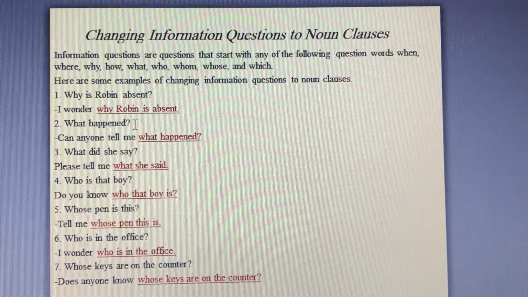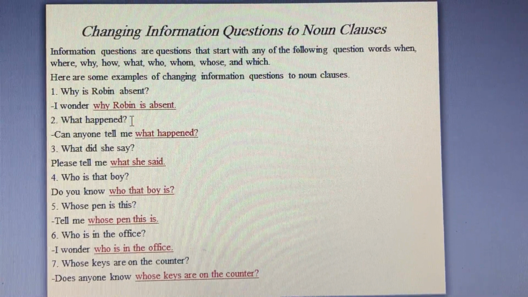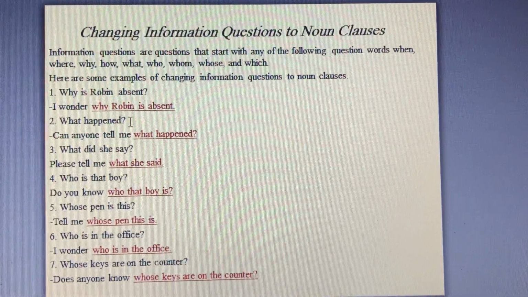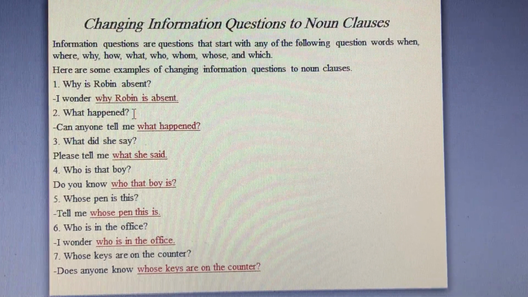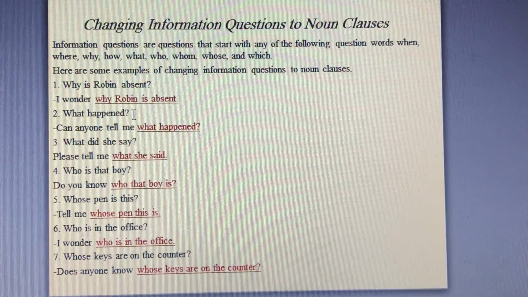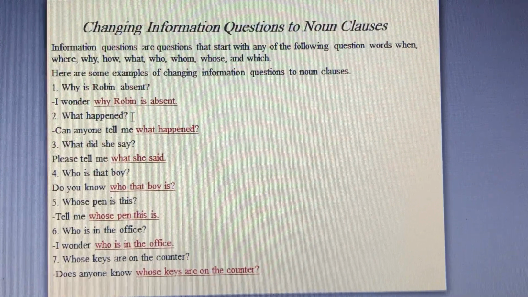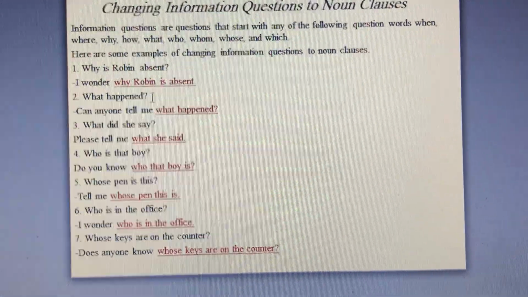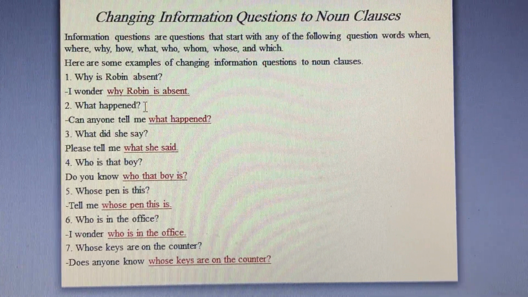Since who is the subject of the information question, it should stay as it is in the noun clause without making any changes. I started with I wonder who is in the office. I kept it as it is because it is the subject of the information question. Who is the subject of this noun clause and is its verb.